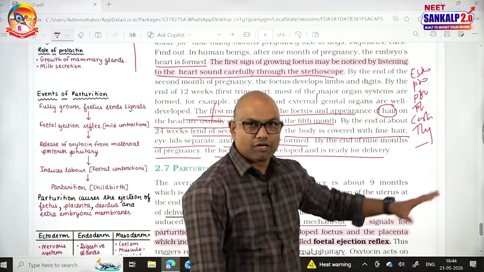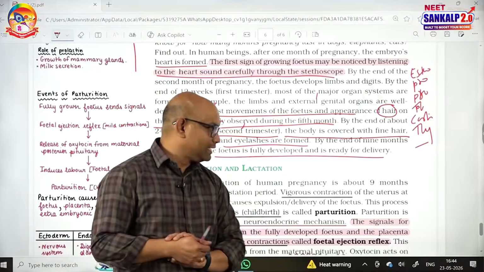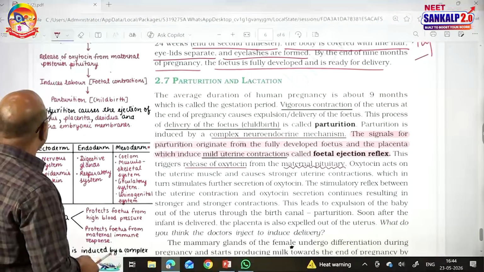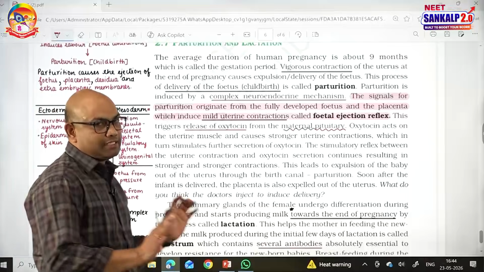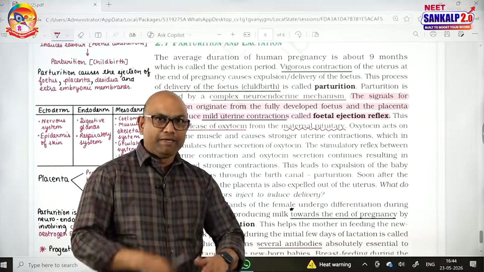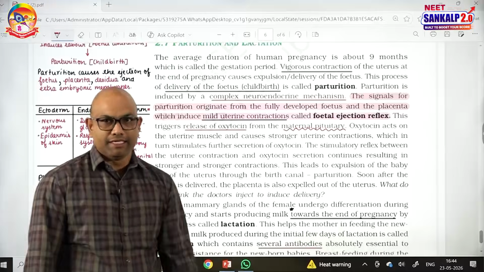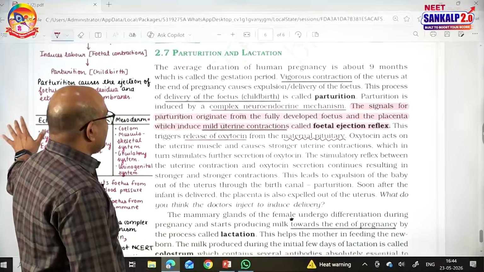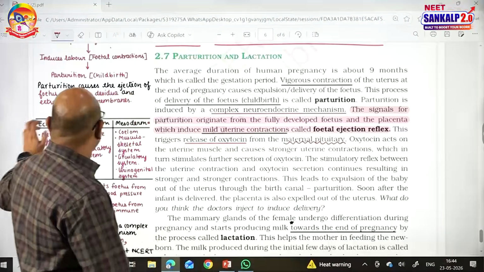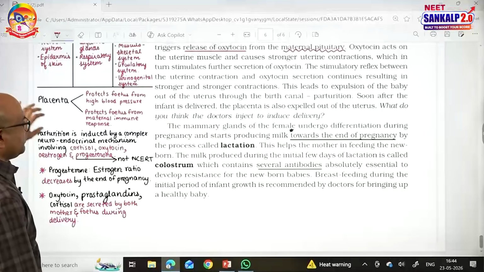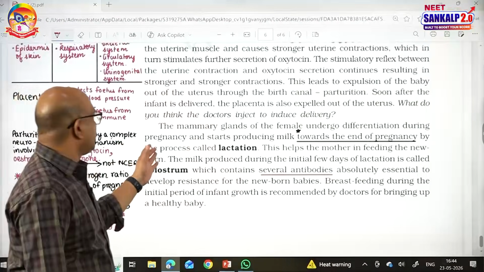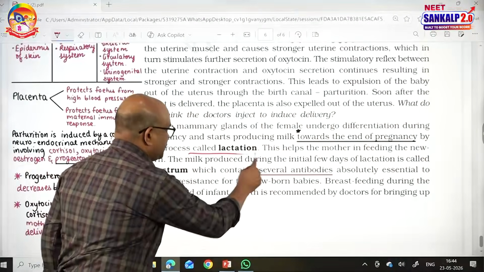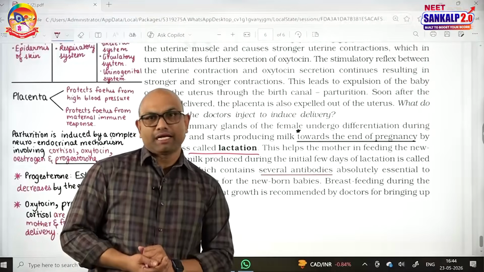These are the functions of these 5 hormones that are increased manifold during pregnancy, and parturition is followed by lactation. But remember, milk secretion starts by the end of the pregnancy itself. It will be increased after delivery while feeding the young. Mammary glands of the female undergo differentiation during pregnancy and start producing milk towards the end of the pregnancy by a process called lactation. So, which hormones are responsible for lactation?